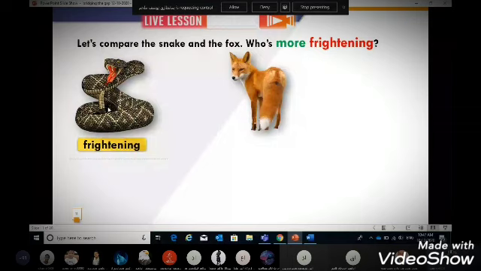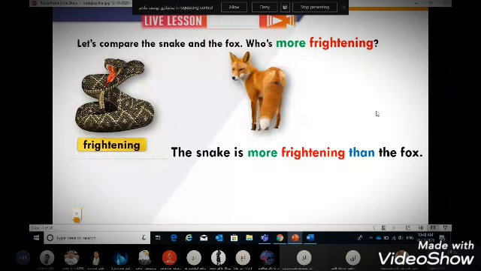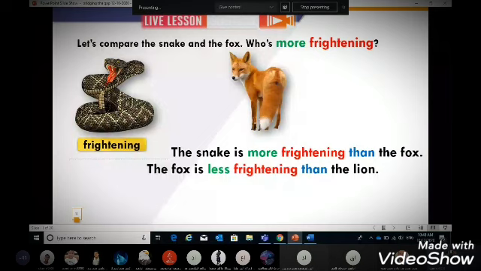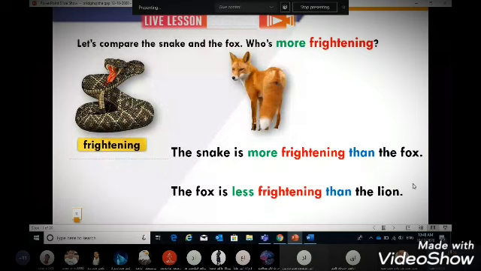What about the fox? The fox is less frightening than the snake.